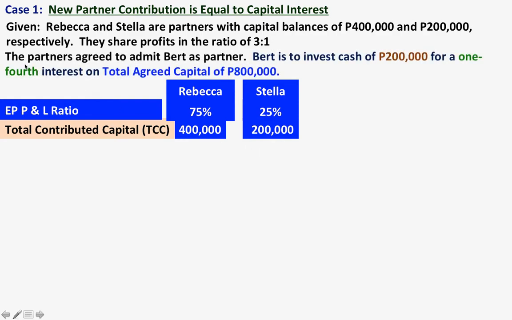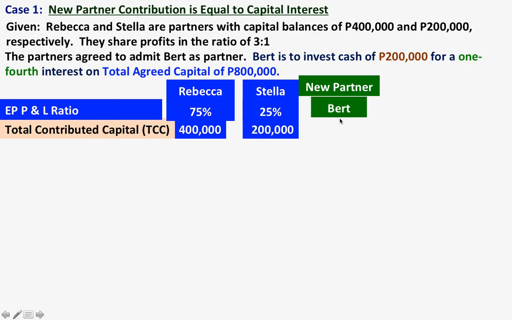And the situation for the new partner is that the partners agreed to admit Bert as partner. Bert is to invest cash of 200,000 for a 1/4 interest on total agreed capital of 800,000. Okay, class, here the partnership is admitting Bert as a new partner.